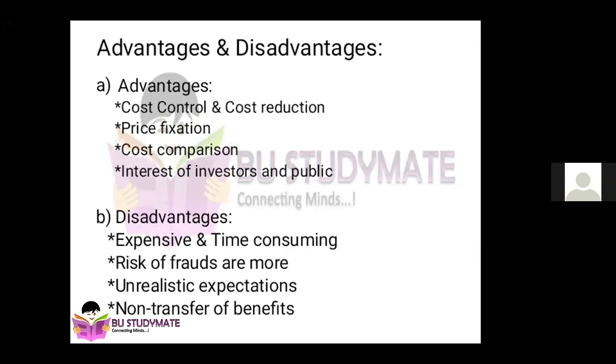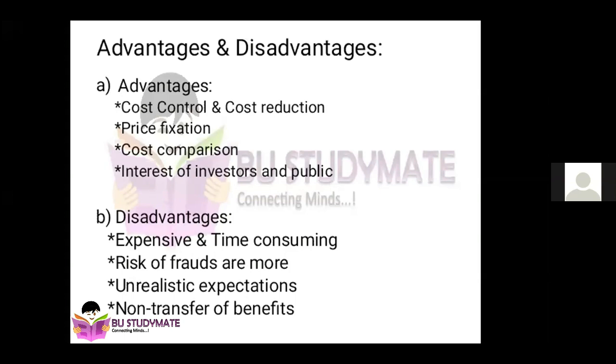That should not happen. So the fourth disadvantage is non-transfer of benefits. Even though some companies may have reduced the cost, they don't pass that particular cost benefit on to the ultimate consumer. For example, your actual cost of production was 100, and later you made some changes in the policies and your cost of production came down to rupees 90. So your profit margin doesn't change.